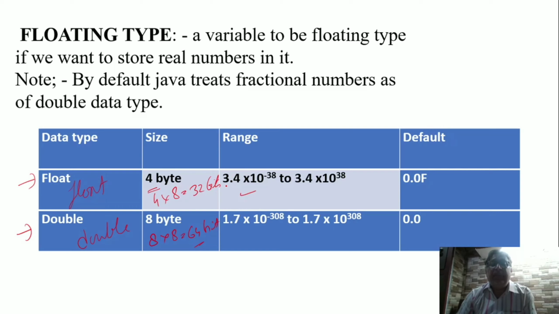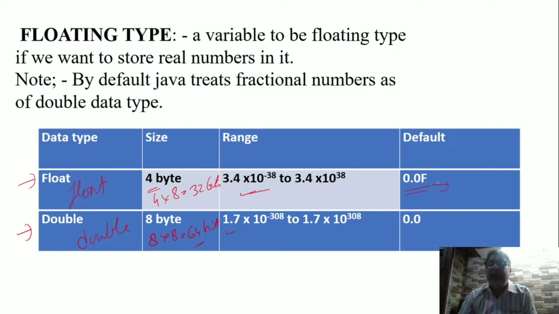The range for float is 3.4 into 10 to the power minus 38 to 3.4 into 10 to the power 38. And for the double type, it is 1.7 into 10 to the power minus 308 to 1.7 into 10 to the power 308. This is a very big number; a double type variable can hold very big numbers. For the float type, the default value is 0.0f.